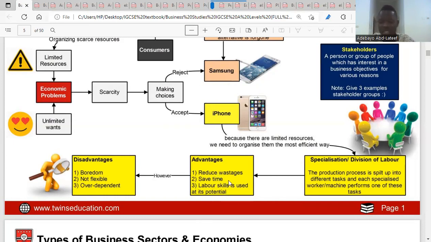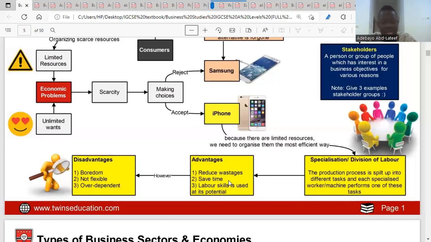With specialization, it means someone out there who knows how to do that job is doing it to the best of his ability. When you give a job to someone who knows the job, that means he's going to use all his abilities to get the job done. So division of labor or specialization will reduce wastage of resources. It will save time in terms of delivery, and it will also allow that specialist to use his or her best ability to perform the task.